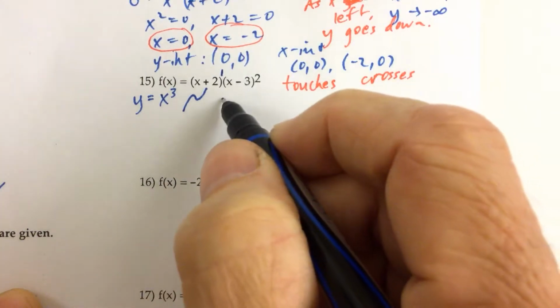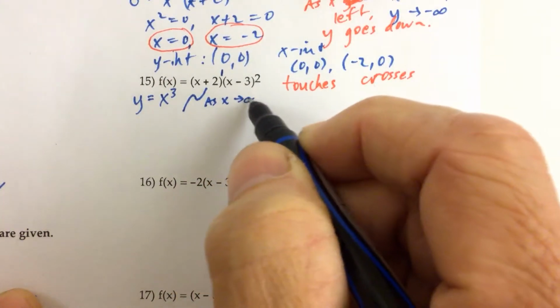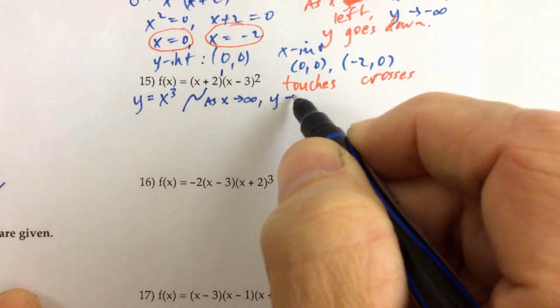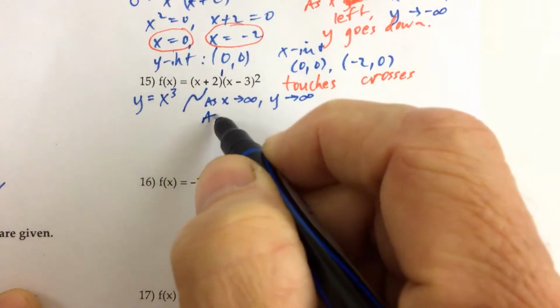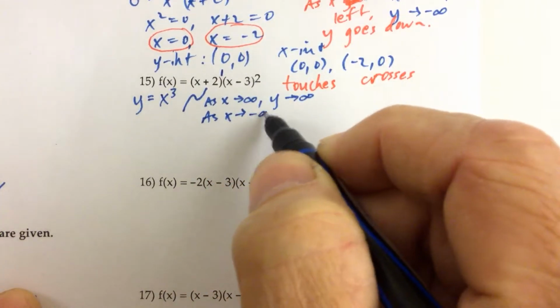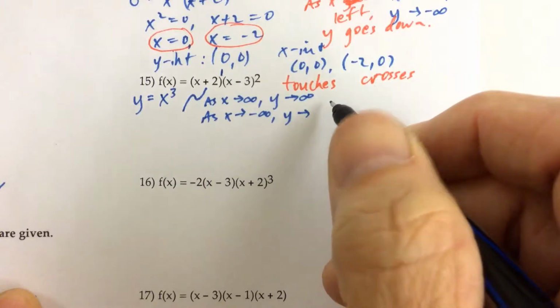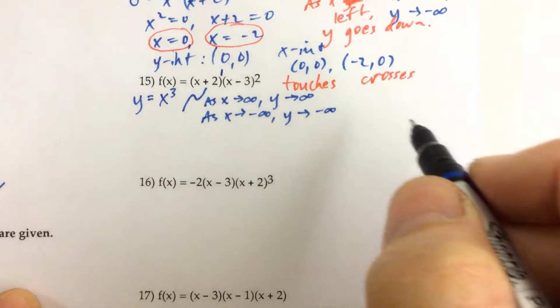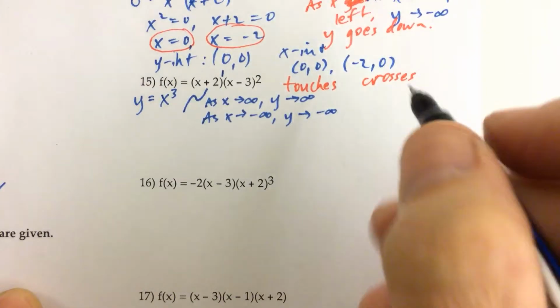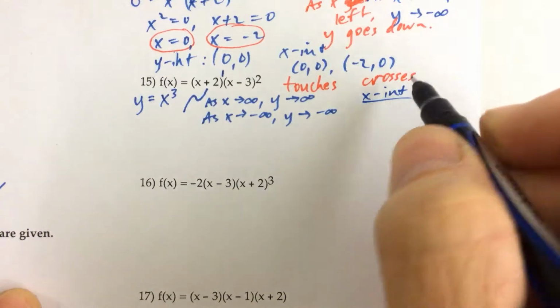And then we would say as x approaches infinity, so as x moves to the right, the y values are getting bigger, so the y goes up. And as x moves to the left, as x approaches negative infinity, the y values go down. So the y values are getting smaller, and that would be y approaches negative infinity, just like in problem number 14. So to find the x-intercepts, we would set each factor equal to 0.